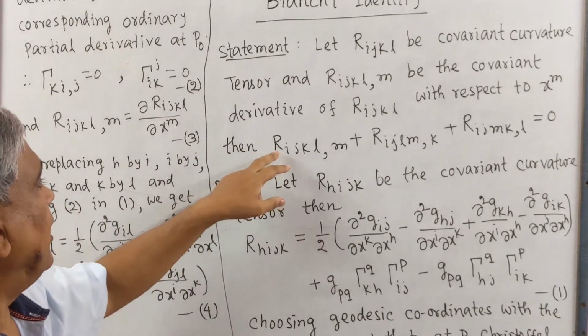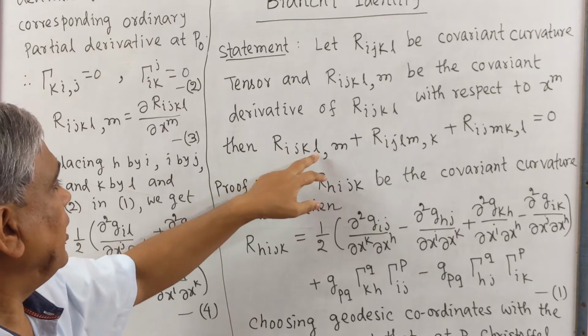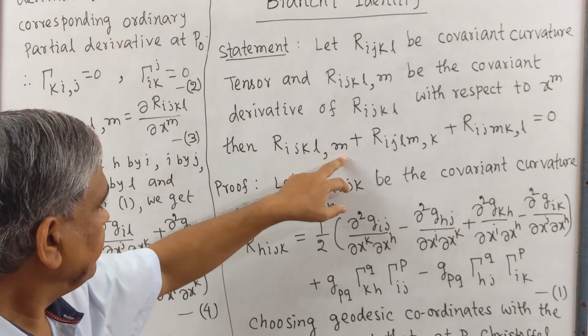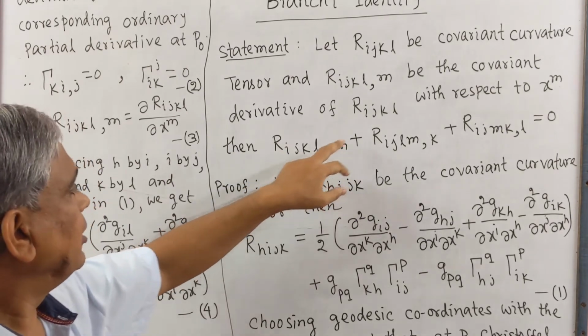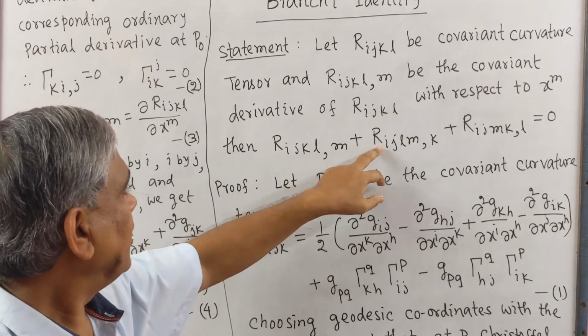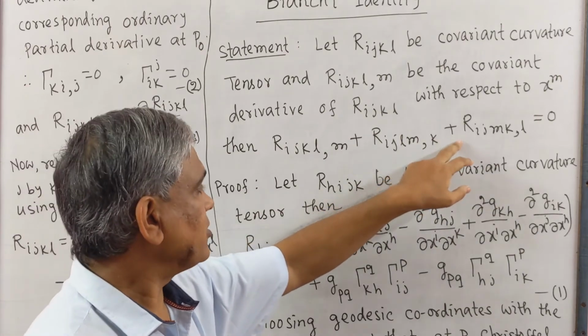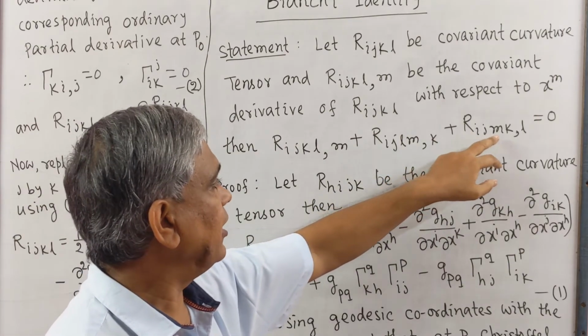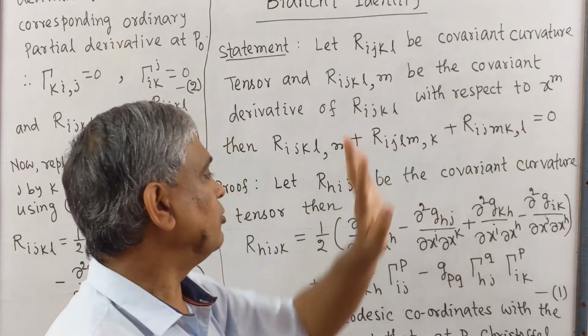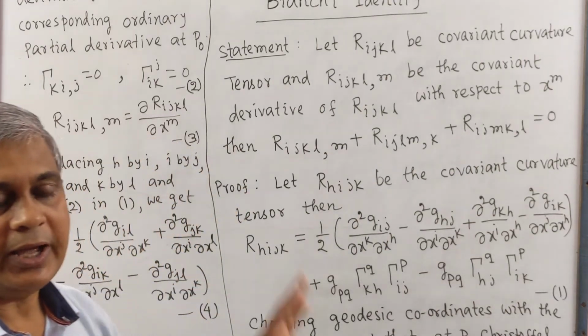Then Rijkl, m means covariant derivative plus Rijlm, k plus Rijmk, l equal to 0. We will have to prove this.